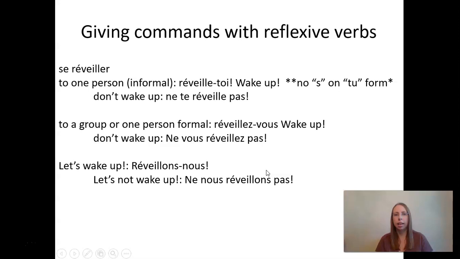And then négatif, ne nous réveillons pas. The nous is back before the verb like we expect. Conjugate the verb with the nous form ONS. Ne nous réveillons pas. So we've got to give a command to one person, to give it to a whole group with vous or to one person you're formal with, and to say let's do something. So you're including yourself in this one. Voilà.